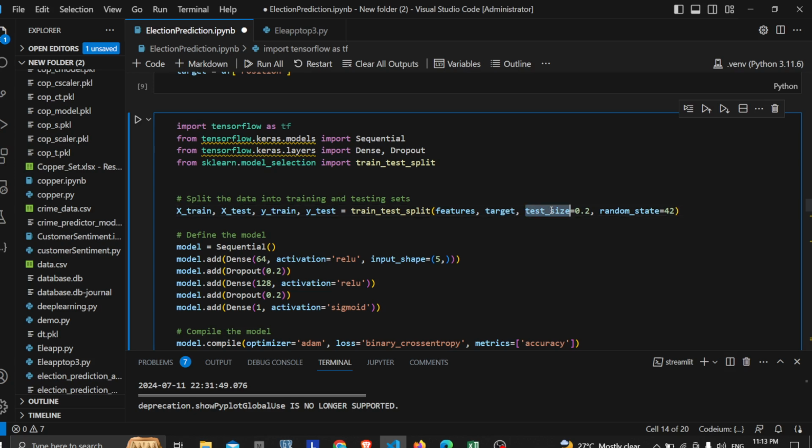And then the test size. So 20 percent of the data will be randomly picked out for testing, evaluating it. And then the random state is set to 42.